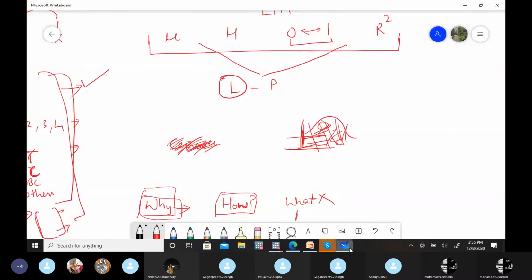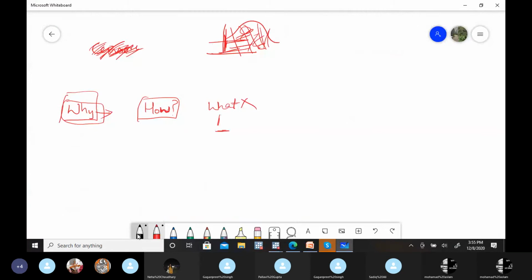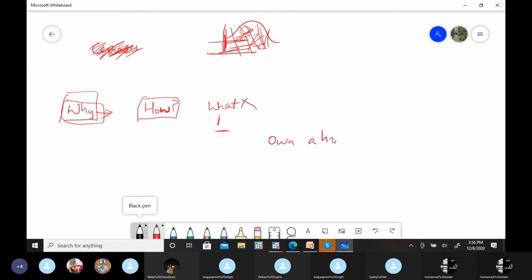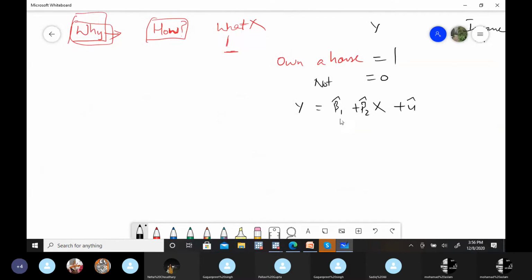Let's suppose the dependent variable is whether an individual owns a house or not. And the independent variable is income. X is income, and this is the outcome. So earlier we were using y equal to beta 1 hat plus beta 2 hat x and residual, and we applied the OLS methodology to estimate these two parameters.